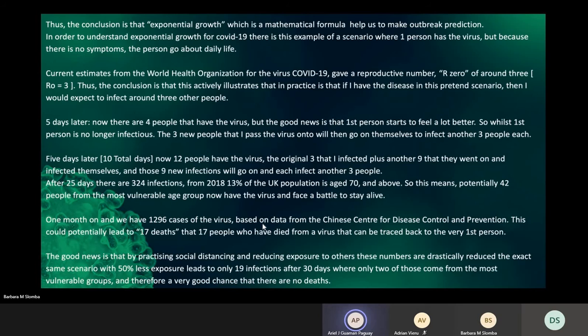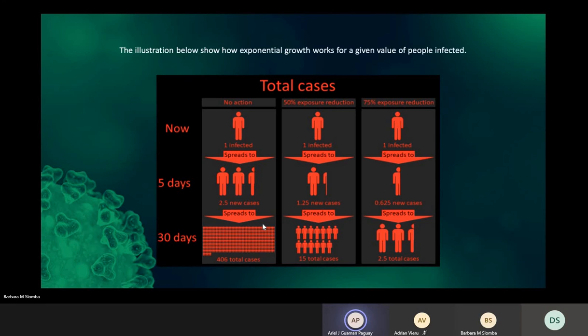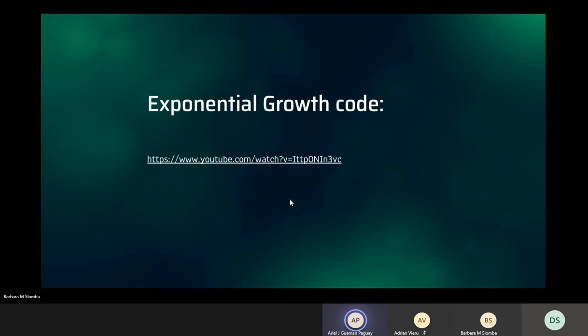In here I have given an example of how the code works for a given scenario, that every 5 days 3 people get infected, and if we maintain the social distance rules, this number can decrease drastically. In this illustration below, it shows the exponential growth, how it works for a given value of people infected. In this slide, if you click the link, you'll be able to see my code for exponential growth.